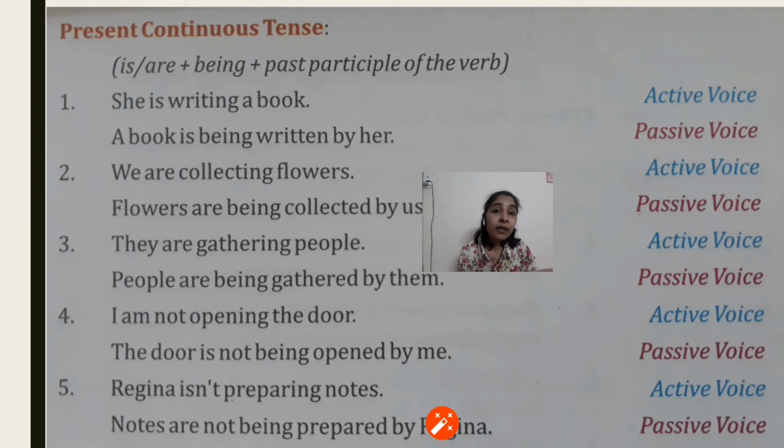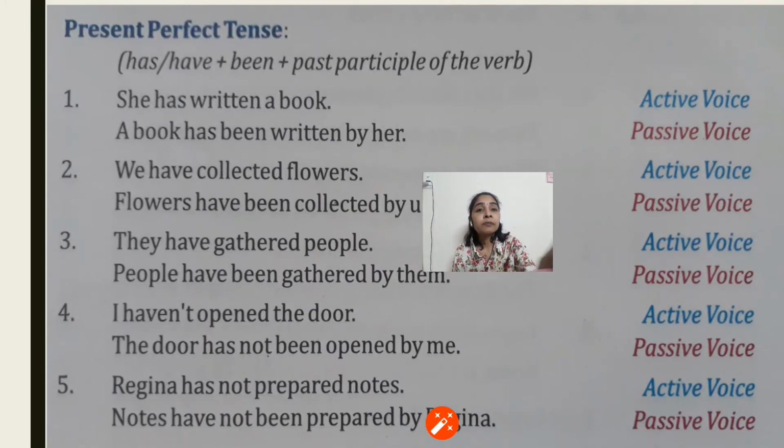We are collecting flowers, flowers are being collected by us. Next, they are gathering people, people are being gathered by them. I am not opening the door, the door is not being opened by me. Regina isn't preparing notes, notes are not being prepared by Regina. So everywhere is or are as per the number of the person is used, being is used because it is a continuous tense, and after that again the third form of the verb, that means the past participle.